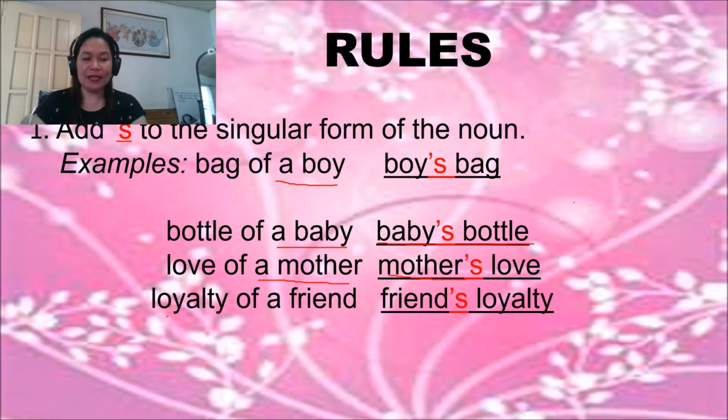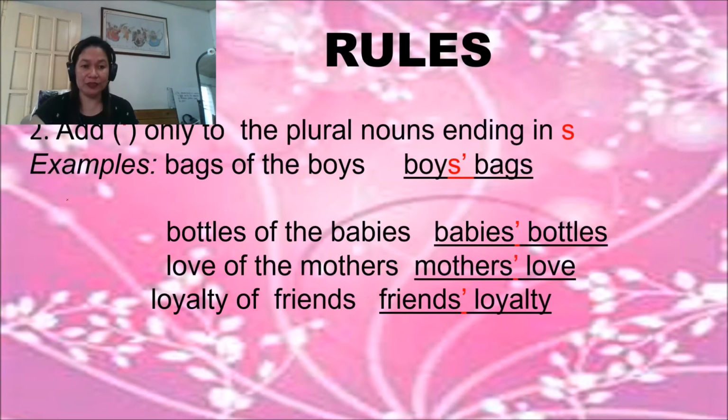Okay, then loyalty of a friend. A friend, you're going to add apostrophe s to friend. It becomes friend's loyalty. Okay? So don't forget the rule number 1 is about singular nouns. And if it is a singular noun, all you have to do is to add apostrophe s to form its possessive. Okay? Next rule is that you're going to add apostrophe only.